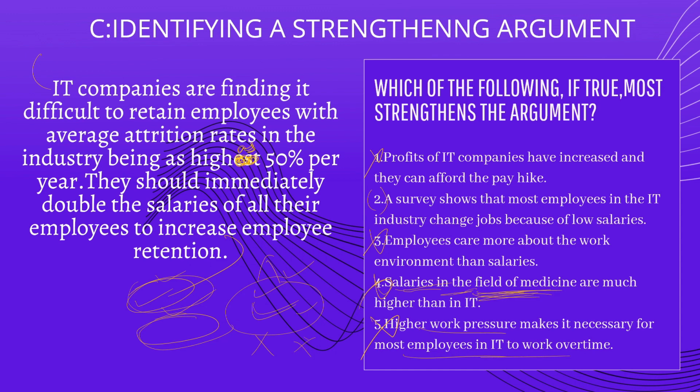So instead of looking for the right option, just eliminate the wrong options and you will end up with the right one. Okay, so here option 2 is the correct answer, because a survey shows that most employees in the IT industry change jobs because of low salaries. So because of this reason, the IT companies are finding it difficult to retain employees, right?